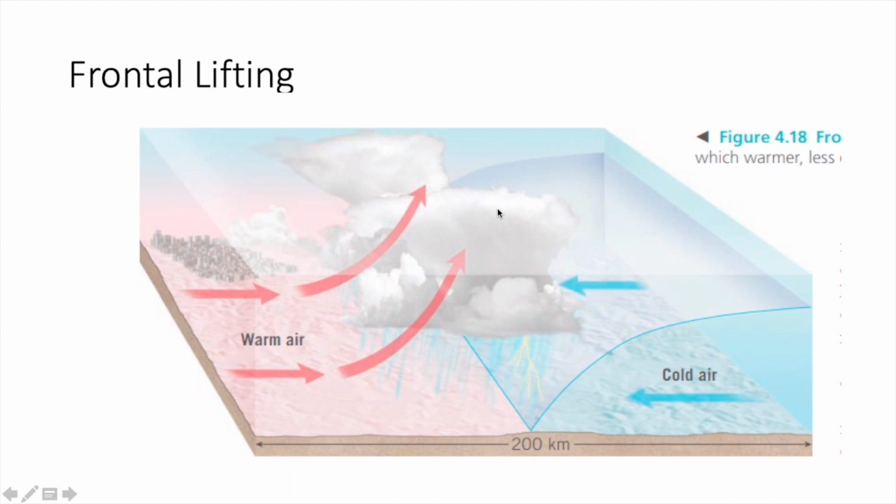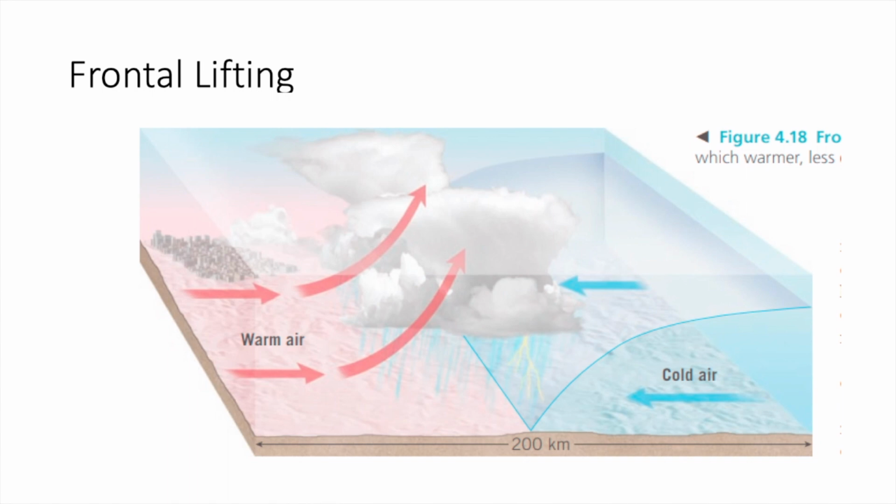Then there is another kind of lifting called frontal lifting. So what are fronts? Basically a point where dissimilar air masses meet. Both air masses have different kinds of moisture, different temperature, and when these two different parcels meet, the parcel which has warm temperature will move up because it is lighter, there is more buoyancy, and the parcel which has cold air will move down because of less buoyancy. So this warm parcel will move up, and as it moves up it will again undergo initially dry adiabatic change, then it hits a level of condensation, and beyond that it turns into wet adiabatic change, and in this way it will develop a cloud.